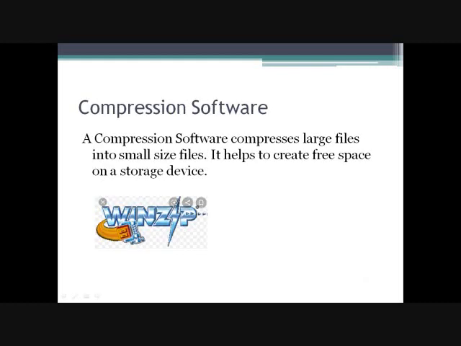Compression software. A compression software compresses large files into small size files. It creates free space on the storage device. For example, while you go traveling, you pack a lot of stuff, so what do you do? You press it down so that you have more space. That's what your compression software does in your storage device to make free space. Some of the examples of compression softwares are WinZip, WinRAR, and 7-Zip.